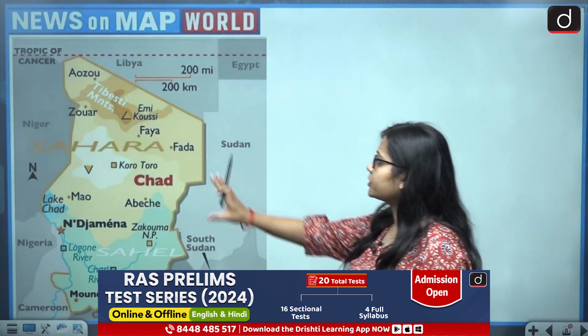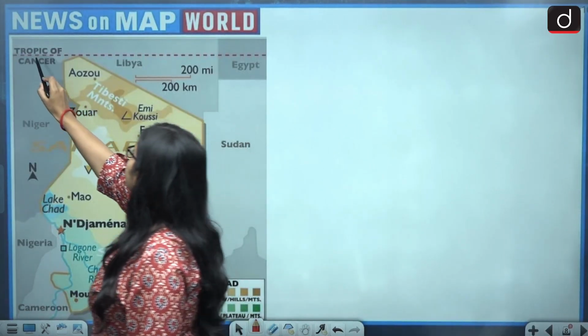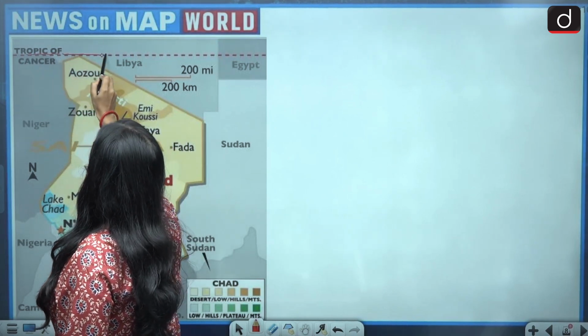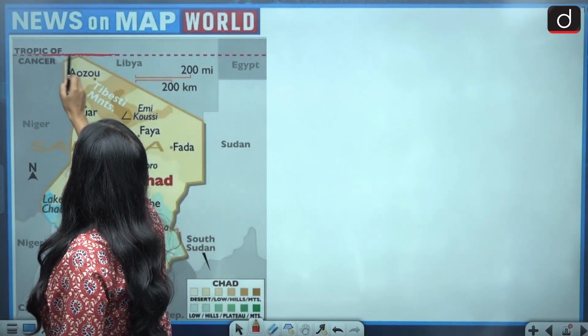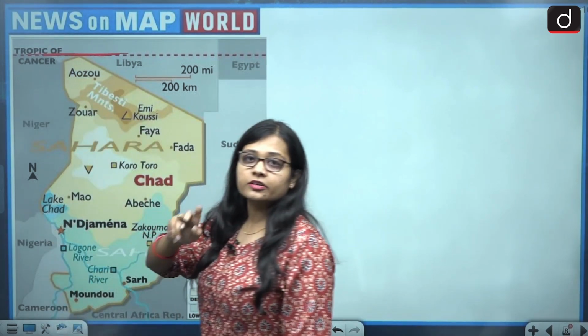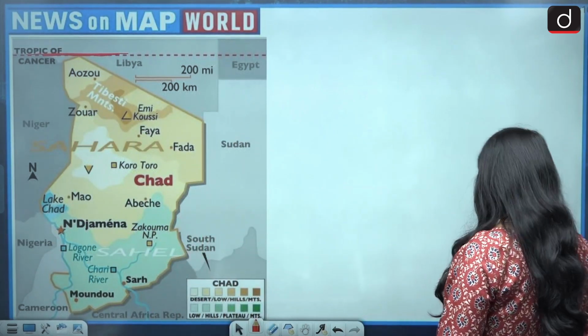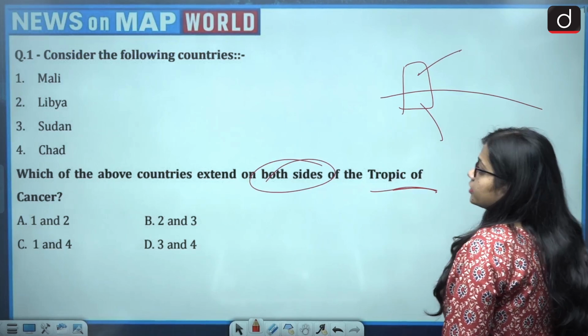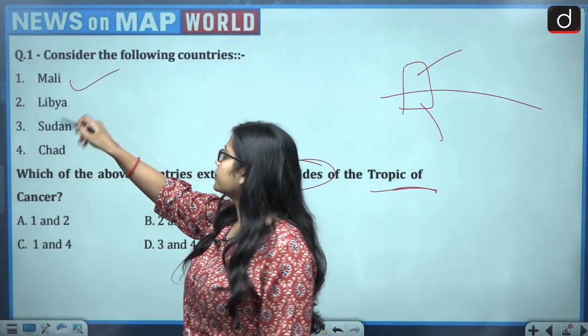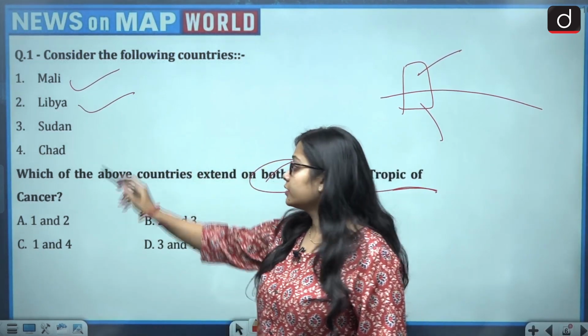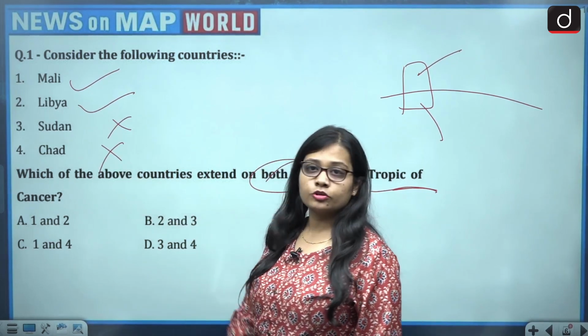Okay, now this is the map. This is the country Chad, and see, this is the Tropic of Cancer, just passing above the northern border of Chad. So the Tropic of Cancer does not pass through Chad. So Mali correct, Libya correct, Sudan no, Chad no.